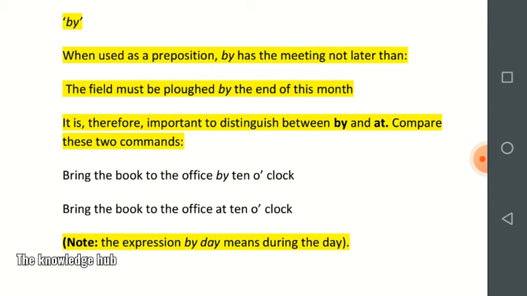Compare these two commands. Bring the book to the office by 10 o'clock means you have to bring the book and come to my office around 10 o'clock. Now the second command is: bring the book to the office at 10 o'clock. Means you do not have to come before 10, you have to come at 10 only. Bring the books to the office at 10 o'clock. Note the expression by day means during the day.